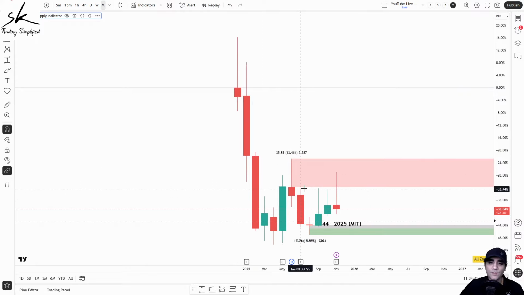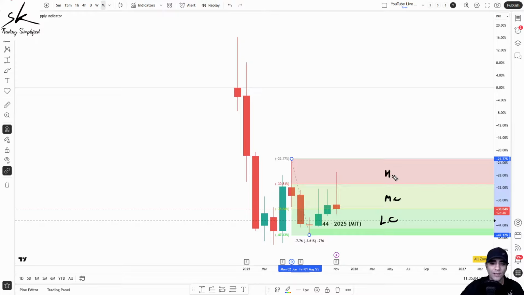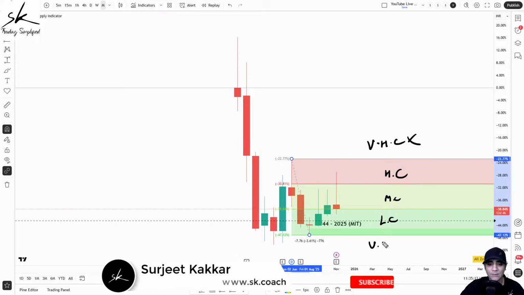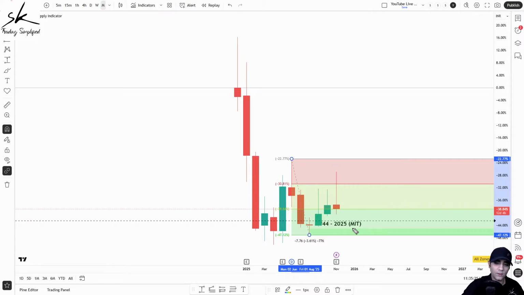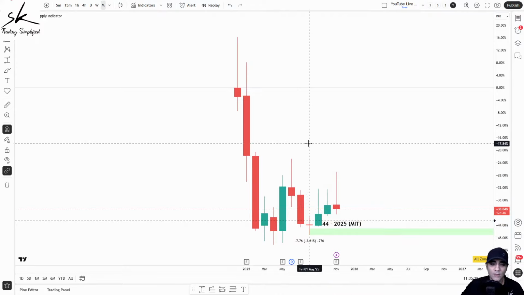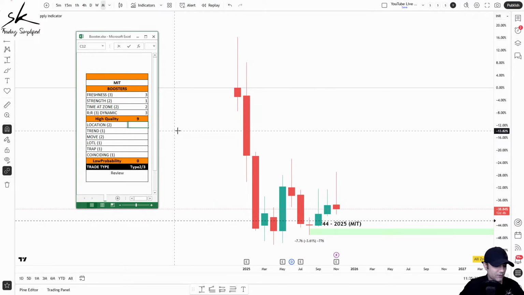from here till here. So now what has happened is that, yes, I was still able to do my curve analysis, but instead of having 5 divisions, we only have 3, which is low of the curve, middle of the curve, high of the curve. Very high of the curve is missing because we don't have the monthly or the higher time frame supply, and similarly very low of the curve is missing because we don't have the higher time frame demand, right? But we are still able to understand our location based on the 3 divisions. So based on these 3 divisions, you can see that we are planning our trade low on the curve, which is a good location to plan a long trade. So if you talk about our location, it gets a score of 1.